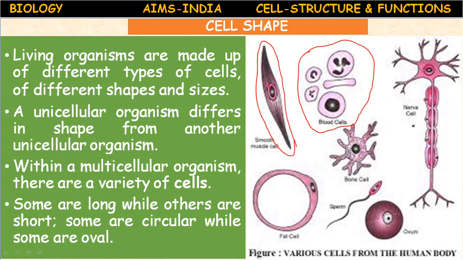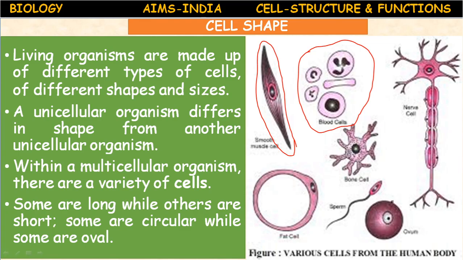For example, nerve cell, neuron. Our brain and spinal cord are made up of these structural and functional units called neurons or nerve cells. So the shape is like this. The long and slender. They are the longest cells.